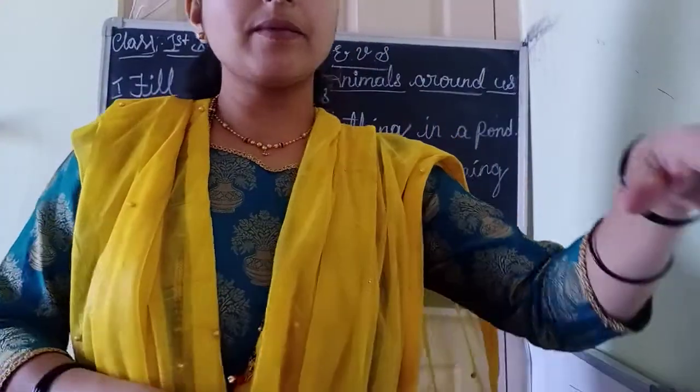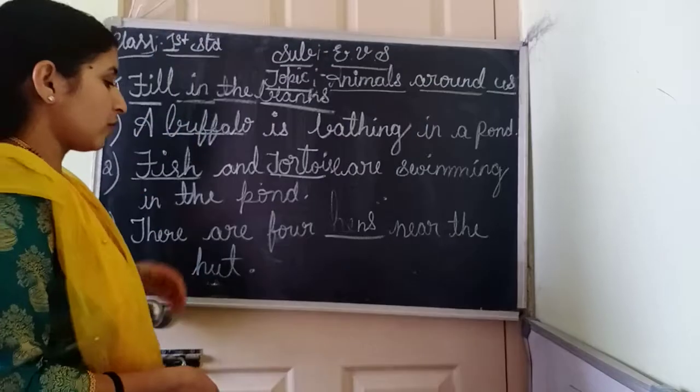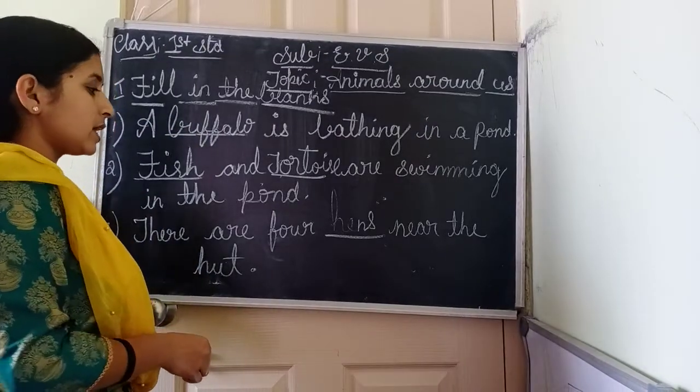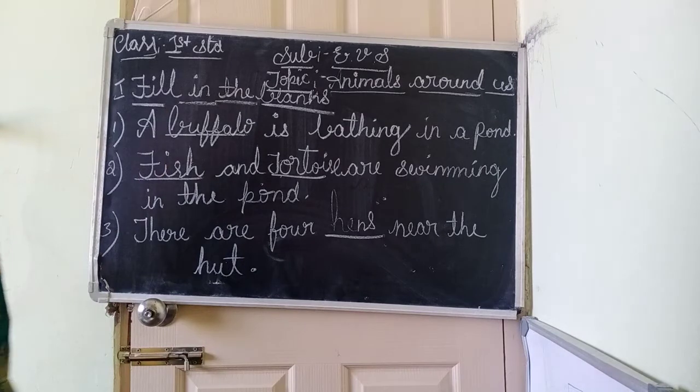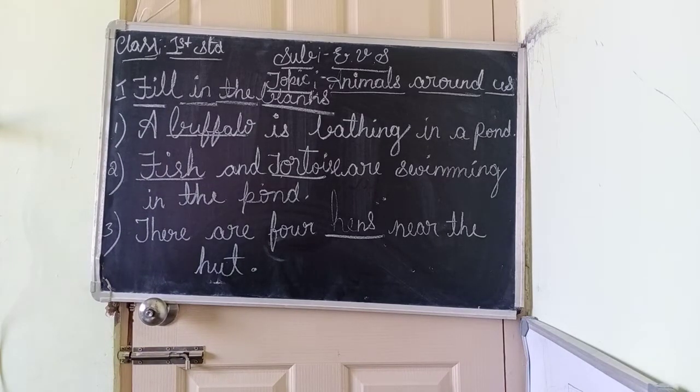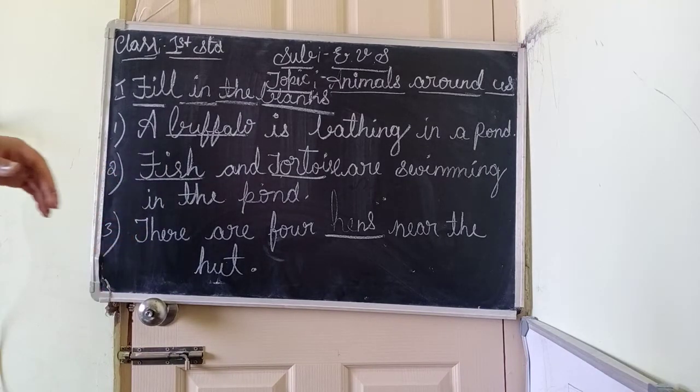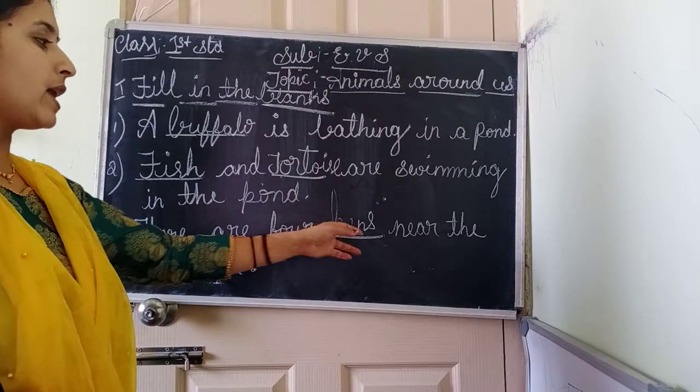We will get eggs from hens. Okay. Eggs from hens. HENS. Near the hut. Okay? Write down soon. There are 4 hens near the hut.